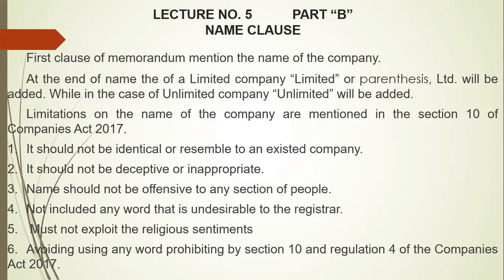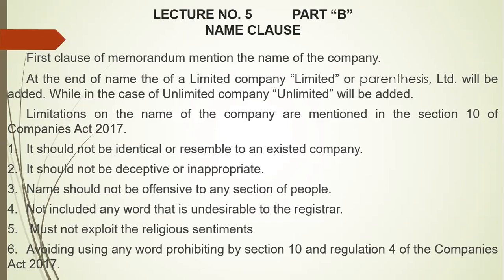There are certain restrictions on the name. When you want to select any name, there are certain restrictions which are mentioned in section 10 of the Companies Act 2017. So first is that it should not be identical or resemble an existing company. A company which is already registered, that name cannot be obtained by another company.